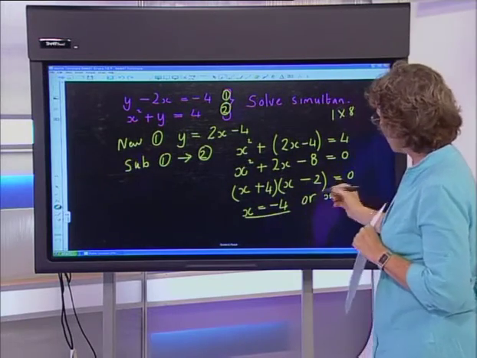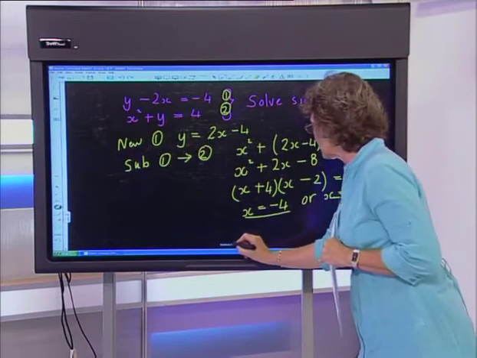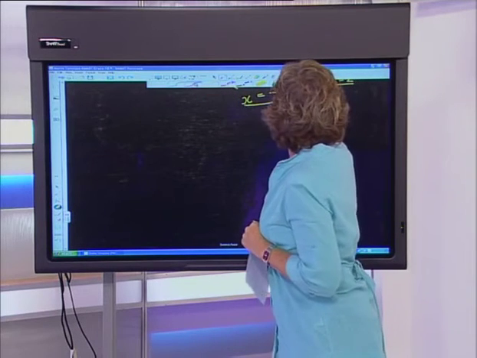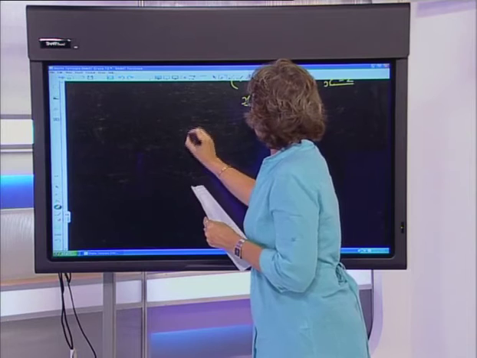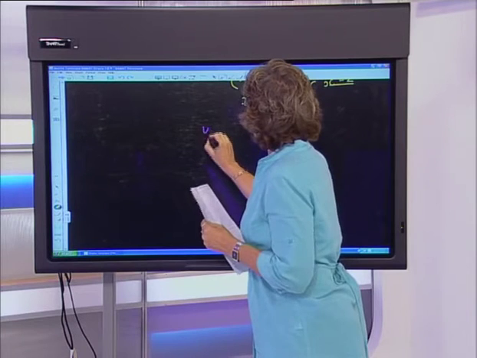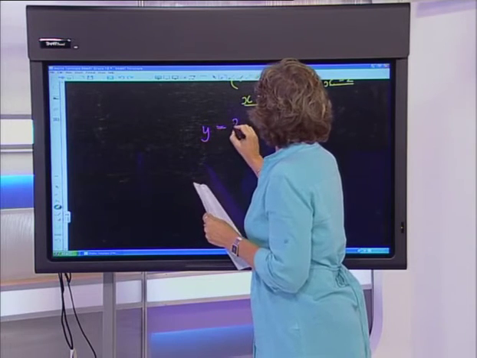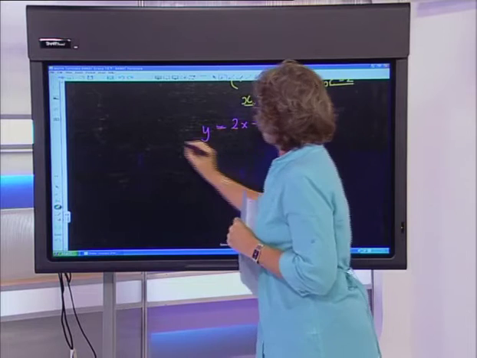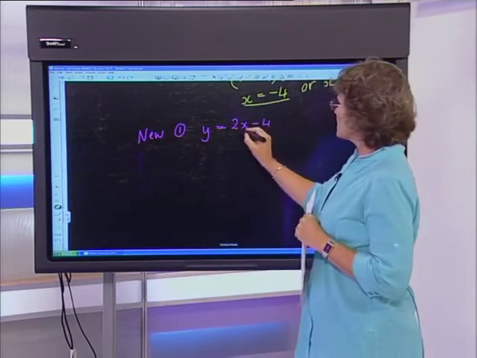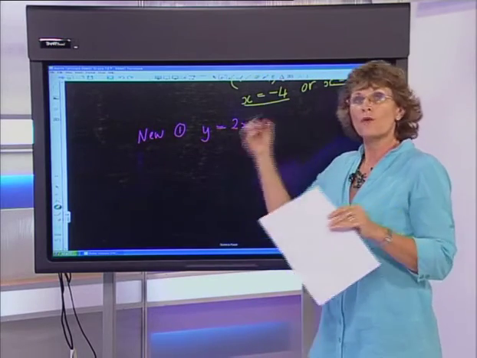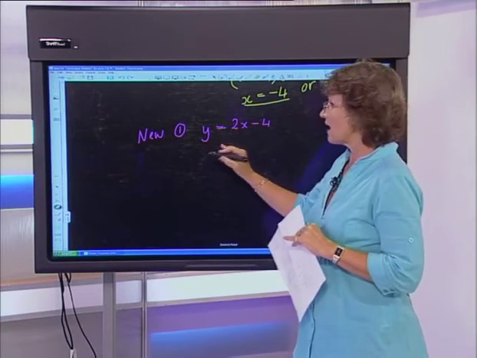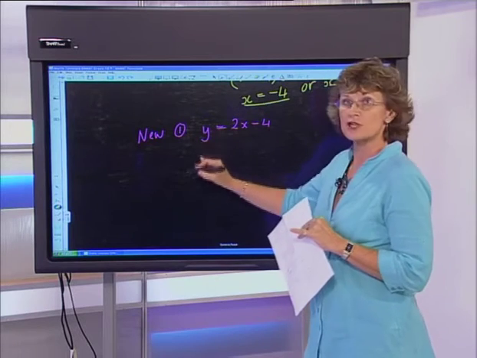But in fact, I'm not done, because I've got x's solutions, I don't have y's solutions yet. Okay, so let's see if we can get back our pink pen again. And remember that our expression for y was y is equal to 2x subtract 4. Now remember, this was my new equation 1. I could substitute back into my old equation 1 or my old equation 2, but if you choose your new equation 1, it's going to have the variable that you're looking for as the subject of the formula.